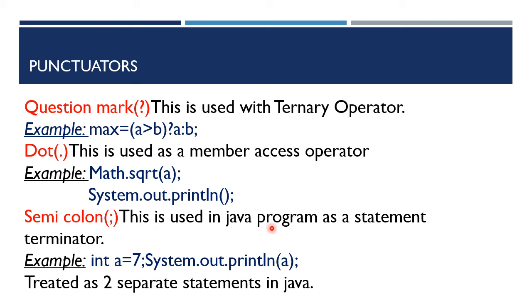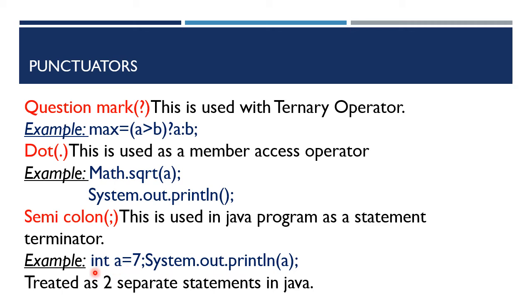Semicolon, this is used in Java program as a statement terminator. Okay. All the statements in Java program, they are terminated with semicolon. See here. If you write like this, int a = 7; System.out.println(a); So here you are writing two statements in a single line.